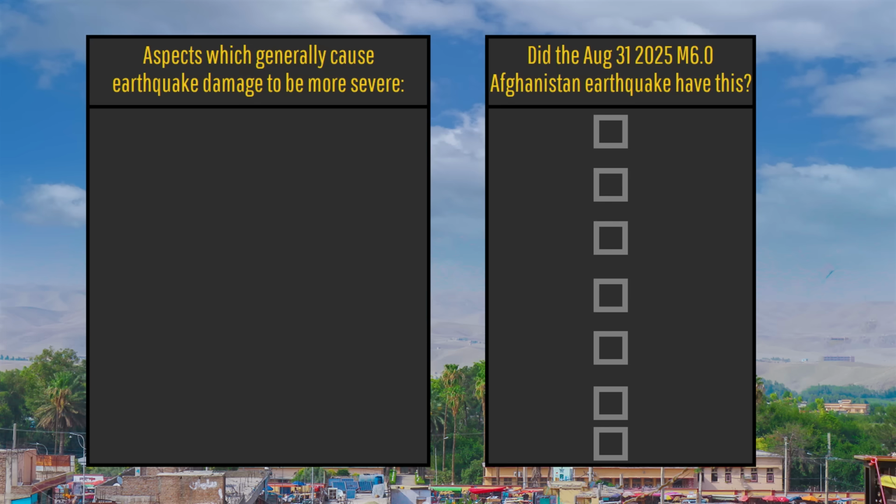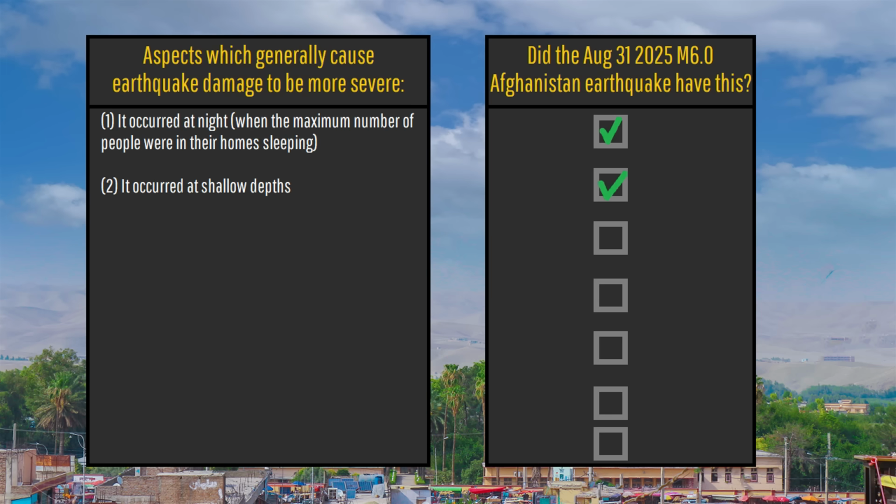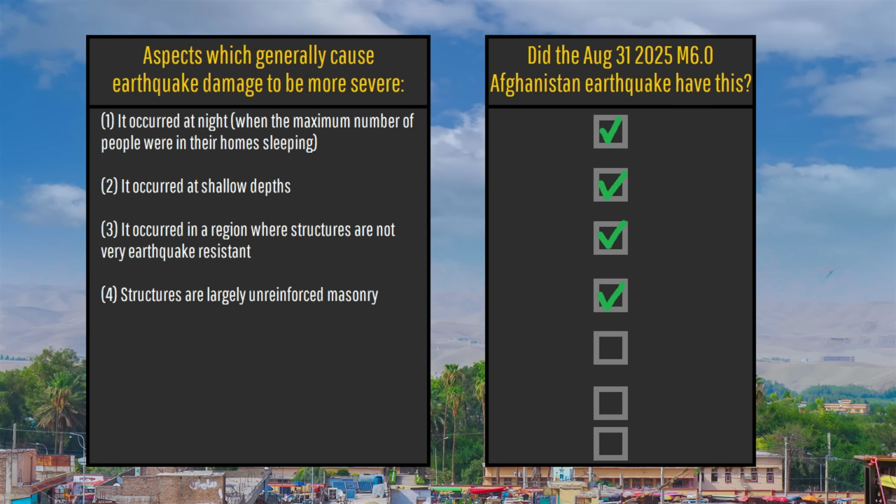1. The earthquake occurred at night, when the maximum number of people are inside various structures, sleeping, and least likely to be able to escape if the building they were in began to shake. 2. The earthquake occurred at shallow depths, specifically at 5 miles or 8 kilometers depth. 3. It occurred in a region where structures are not very earthquake resistant. 4. Structures were largely built of unreinforced masonry or mud.